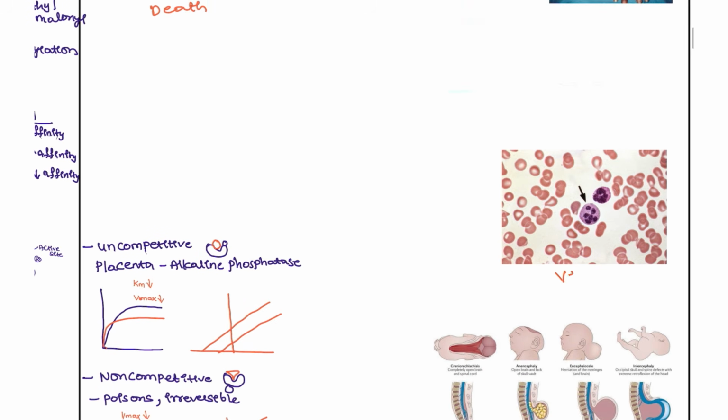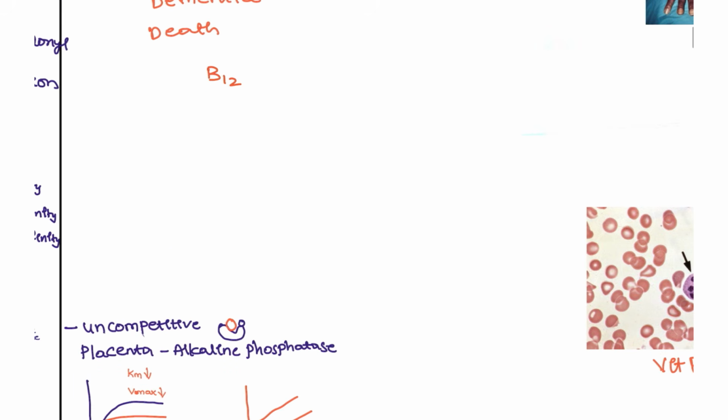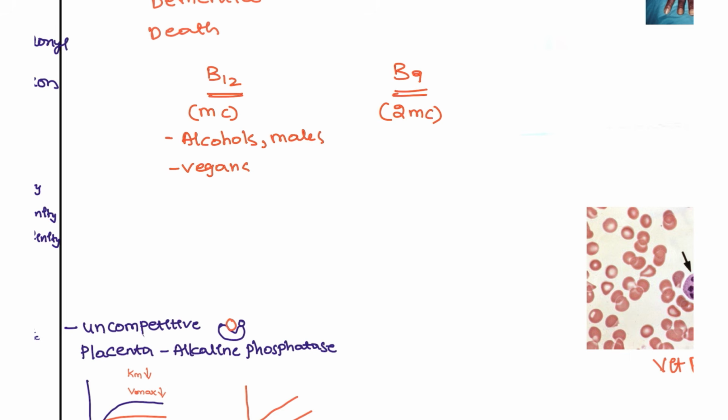Next, this is vitamin B12 and this is vitamin B9, right? We are going to see the difference here. So vitamin B12, vitamin B9, which is the most common, guys? This is the most common, this is the second most common, right? Next, what is the presentation? Most commonly these patients will have a history of alcoholism, especially males, and females will present as vegans, complete vegetarians. These females usually present with this condition. This is known as megaloblastic anemia, right?